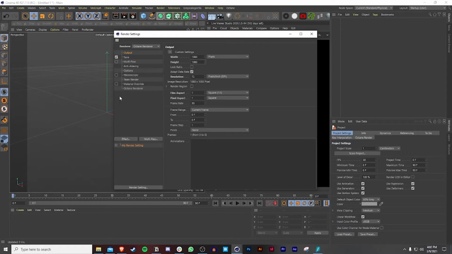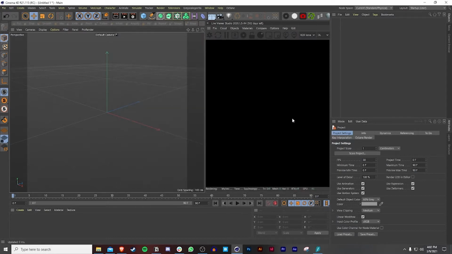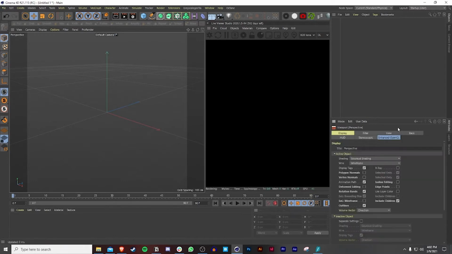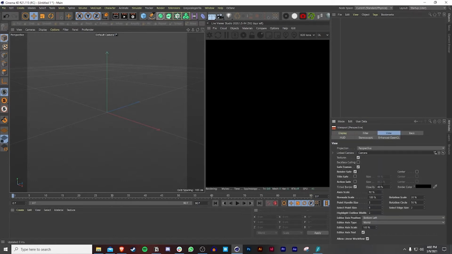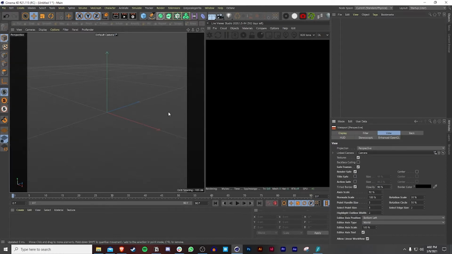One thing I want to do as well is increase the opacity of these borders. By pressing Shift V, we can go to View, and then change the opacity to 90%, and now we've increased the opacity on the borders.